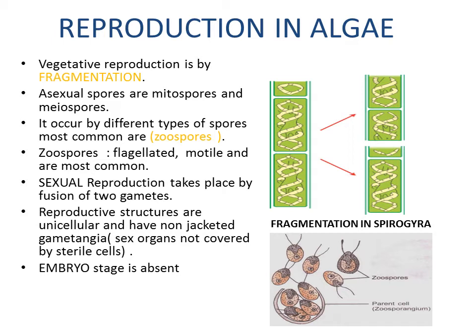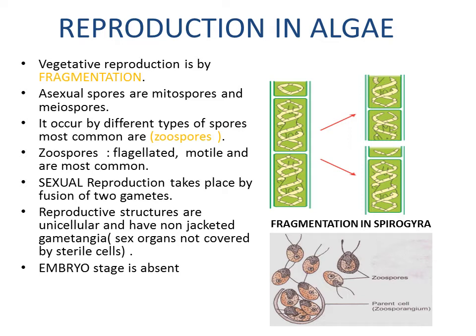If we talk about asexual reproduction, it occurs by spores. There are mainly two spores, mitospores and meiospores. So what are the most common types of spores? You can see in the diagram that they are zoospores with two flagella, motile spores. They can move easily. This was about the asexual reproduction. If we talk about sexual reproduction, it takes place by the fusion of two gametes. When the two gametes fuse, then sexual reproduction occurs.